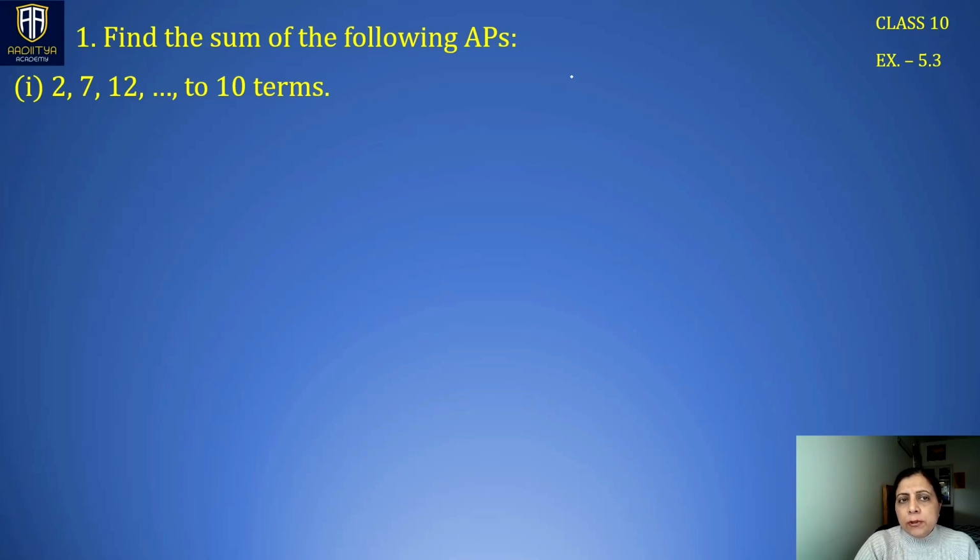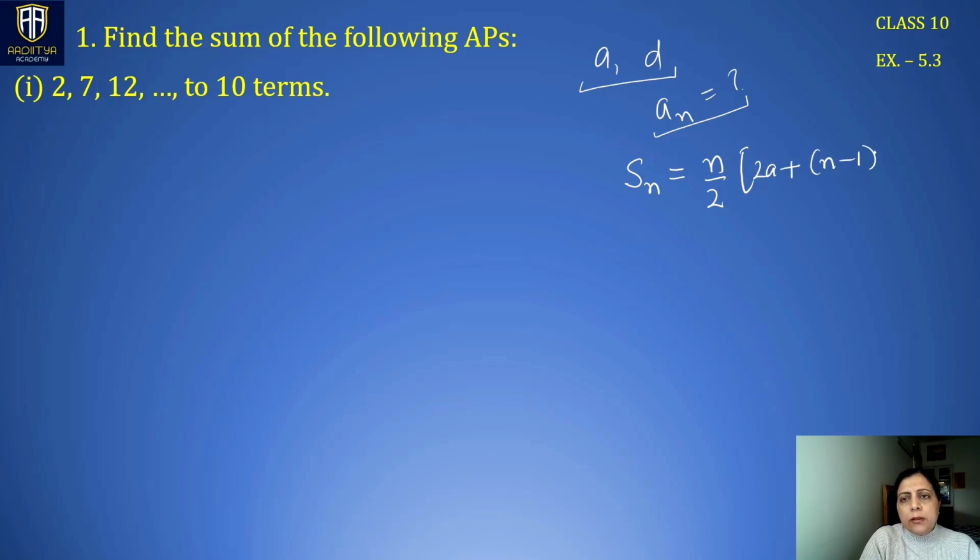We have learned till now that if a and d of an AP are known, we can find any number of terms in the sequence, right? Now this exercise is about finding the sum of n terms of an AP. So the sum of n terms of an AP is given as n by 2 times (2a plus (n minus 1) d).